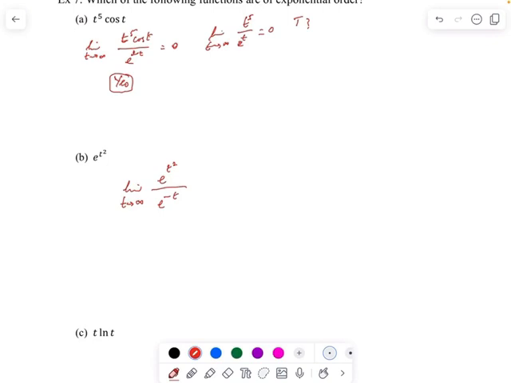So this value will be way higher than the value I have here, whatever alpha I put there. We wanted it to be 0, but no number here can make the limit 0. So no, this is not of exponential order, which means its Laplace transform does not exist.